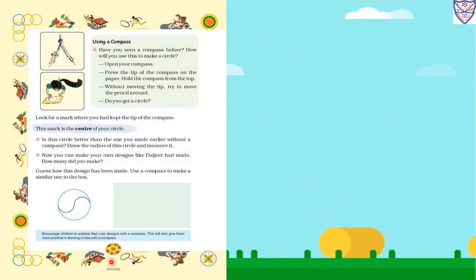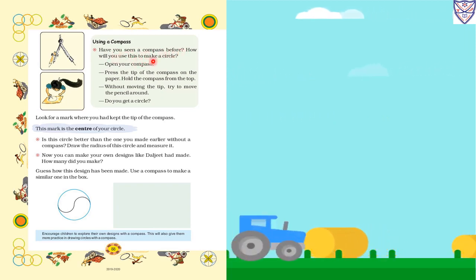Now page number 88, using a compass. Compass means rounder. At one end point, on one side we will put a pencil and with the help of the other end point we will make a circle. Have you seen a compass before? How will you use this to make a circle?